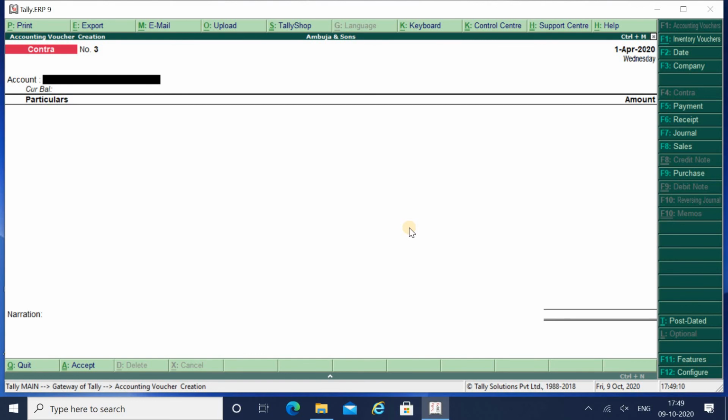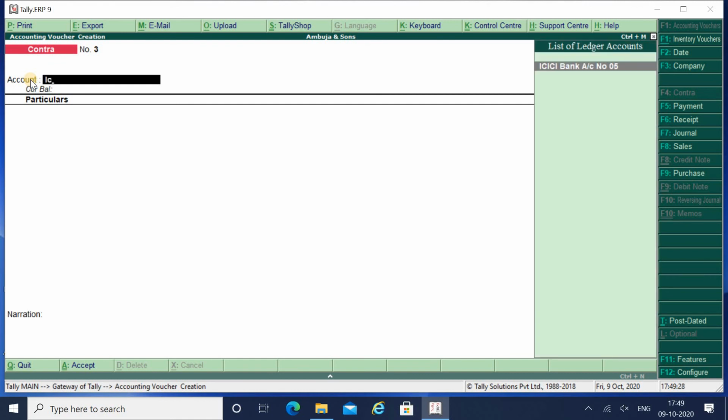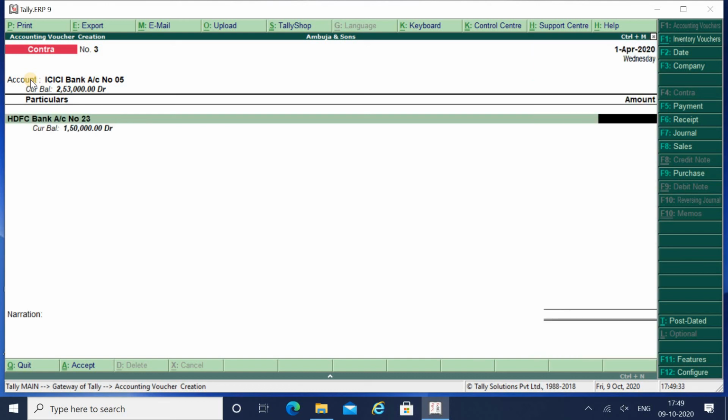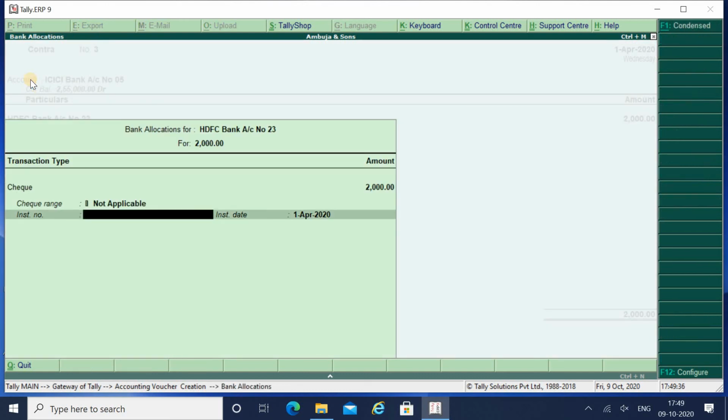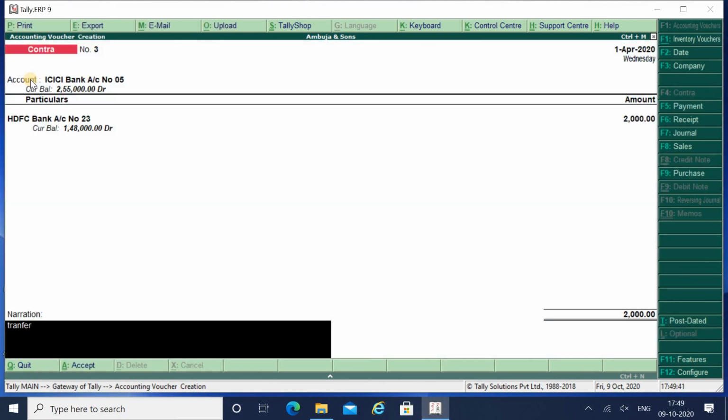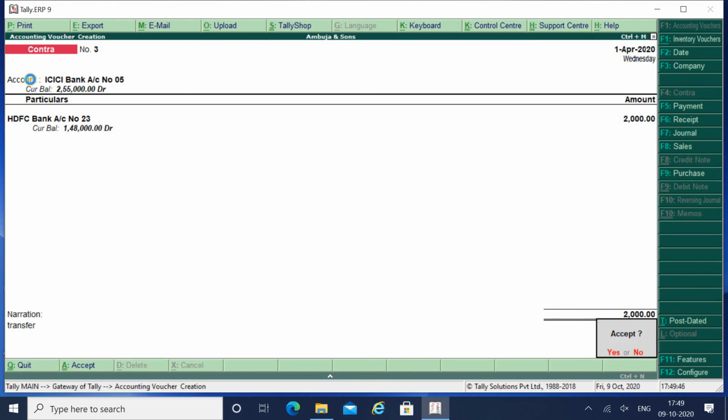As in the first transaction for cash deposited, where you are depositing should come under account. So when I am depositing an amount from HDFC Bank to ICICI Bank, I should take ICICI Bank in account and in particulars I should use HDFC Bank. And yes, my voucher is accepted.